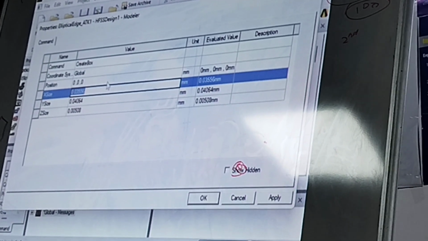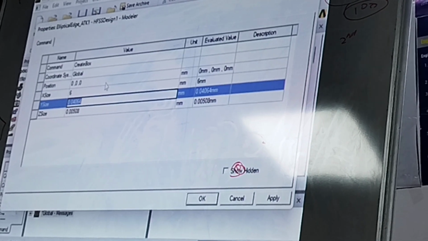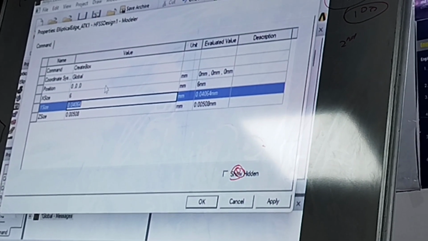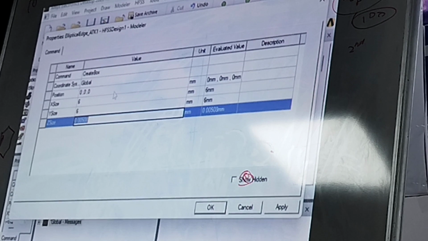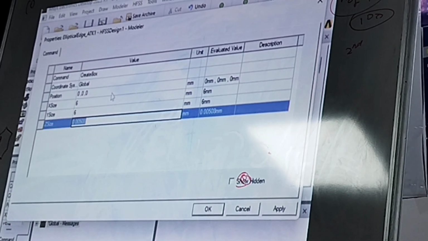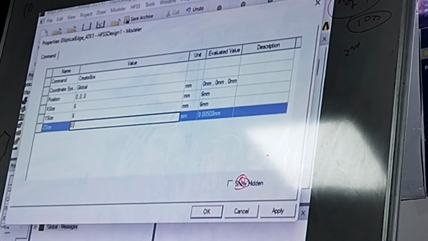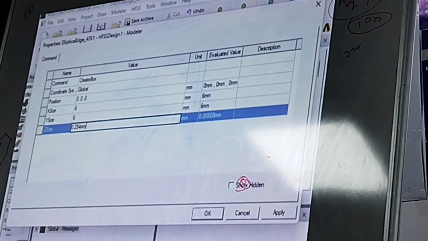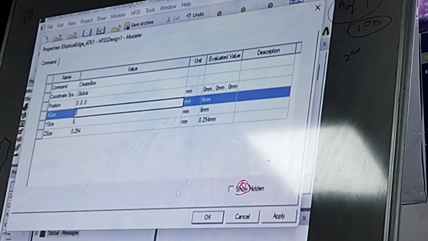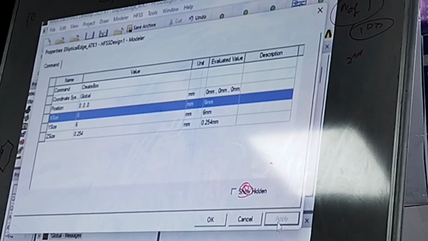So 0, 0, 0, the substrate size is 6 mm. Then that is 6 mm along length and width, which is along the x and y axis. I am taking it as length and width, and along the z axis it is height, which is 0.254 mm. So this we had created as a substrate.